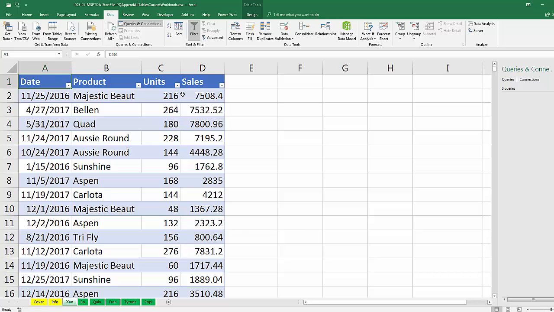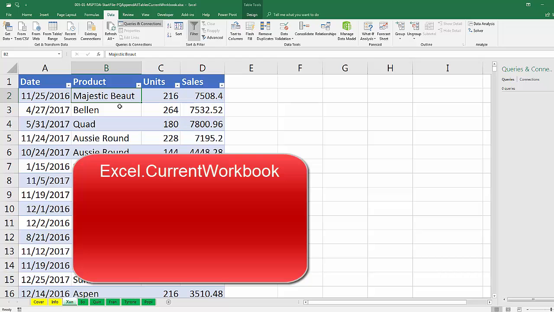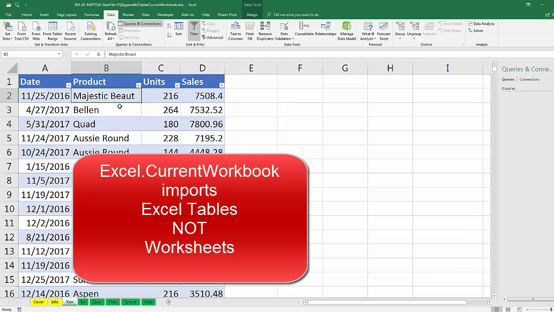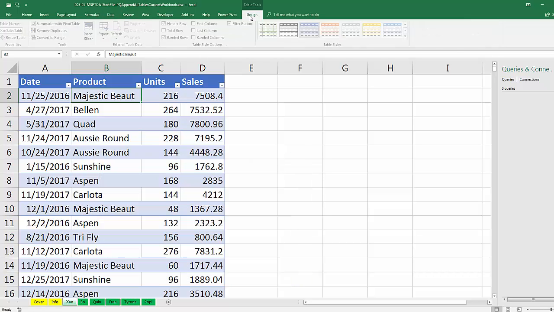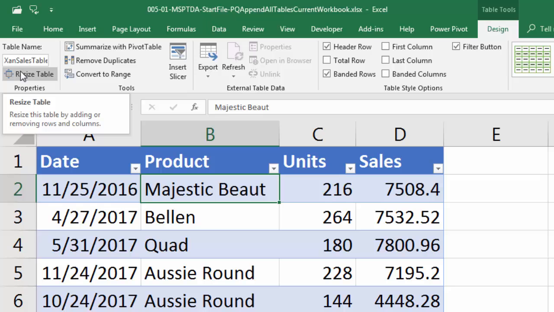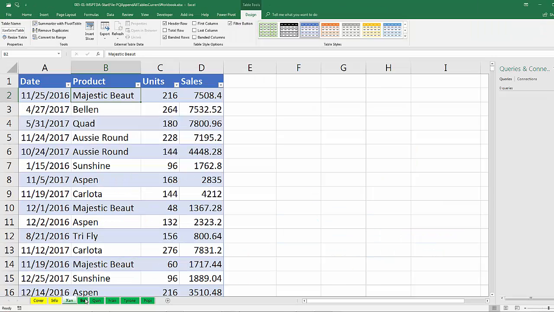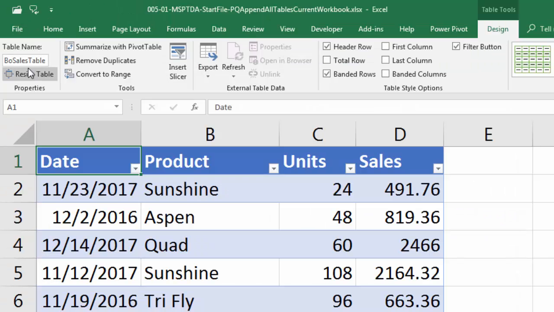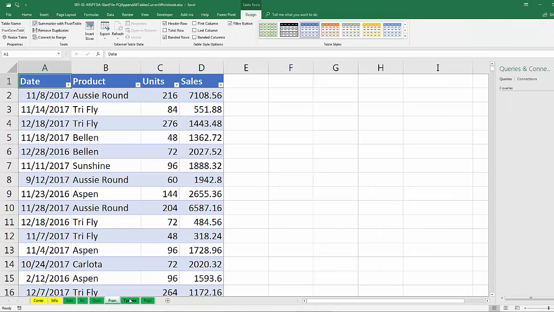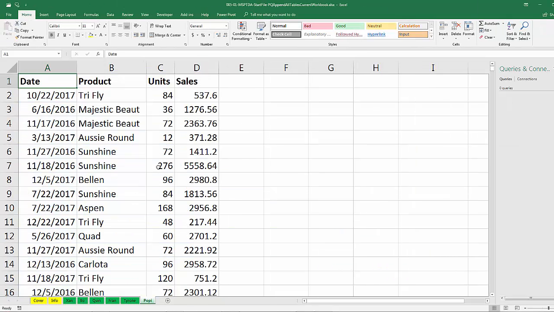But notice we have 4 columns, and there definitely is the name of the sales rep on the sheet. We also want to notice that this is an Excel table. Excel.CurrentWorkbook is going to pull Excel tables, not sheets of data like we saw last video. Also, we want to make sure that we know the name, ZAN Sales Table. There's a Bo with a Bo sales table. You can see the name up there. Quinn, Fran, Tyrone, and I left Poppy's sheet not as a table, so later we can convert it to a table and see that everything will update.